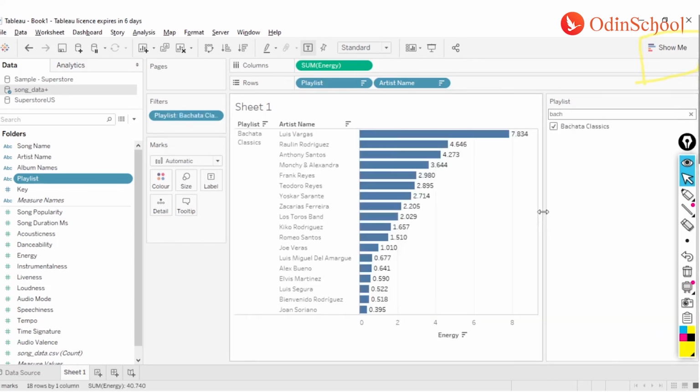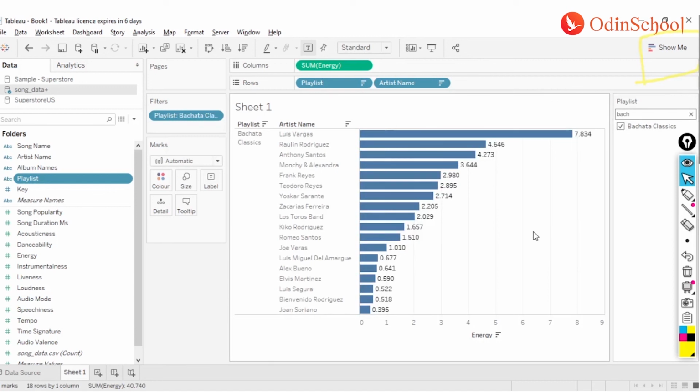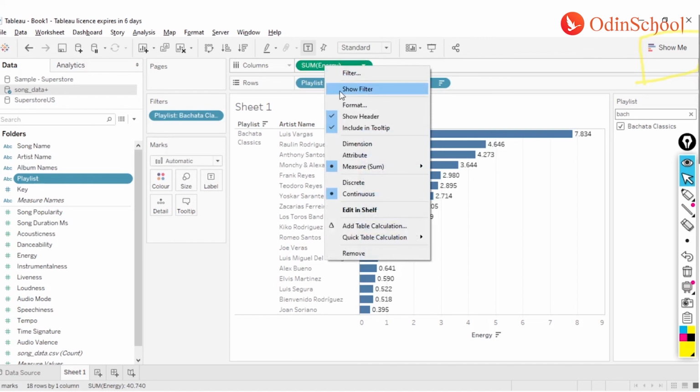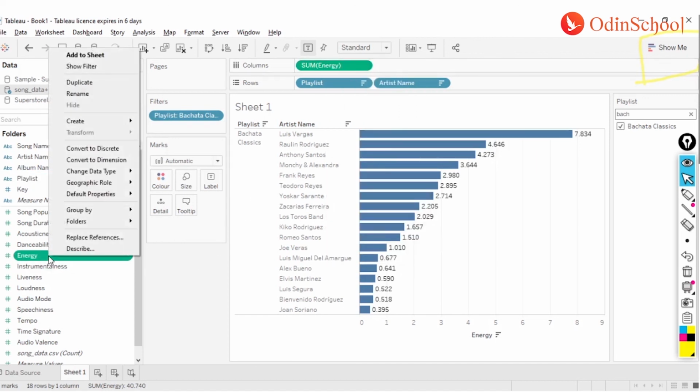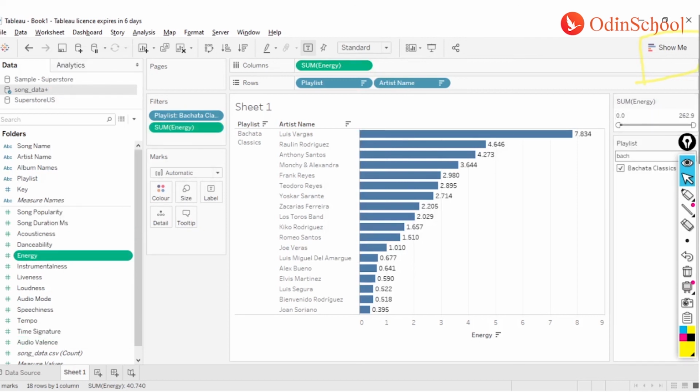Now because I was dealing with a dimension filter, this filter is called a dimension filter. If I had been using sum of energy as a filter, it would have been called a measure filter. Again the same trick: I can do a right click over here and say show filter, or I can also right click on my energy column in my data pane and say show filter. And you see I have my sum of energy listed here, where I can see all the values. If I remove this filter, it's from 0 to 262.9.